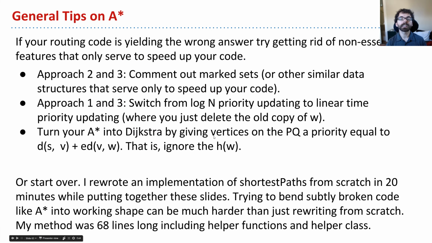So what I'll say is it could be easier to start from scratch and rebuild A star than it will be to try and take something that's slightly broken and fix it. My code in my case was maybe like 68 lines, and that includes some boilerplate stuff that just calculated priorities, like a little node class, not necessarily super interesting code.